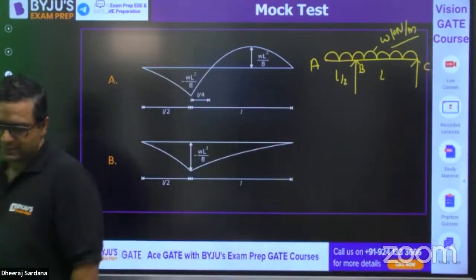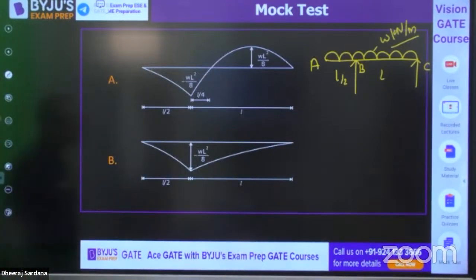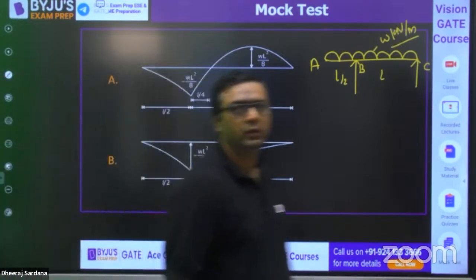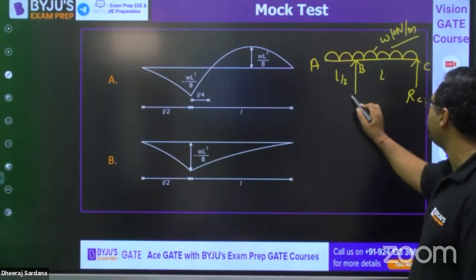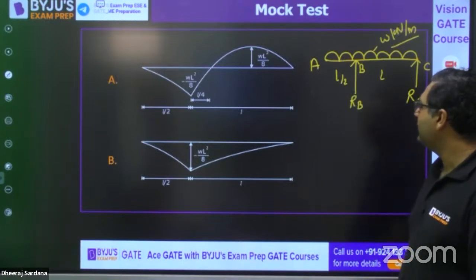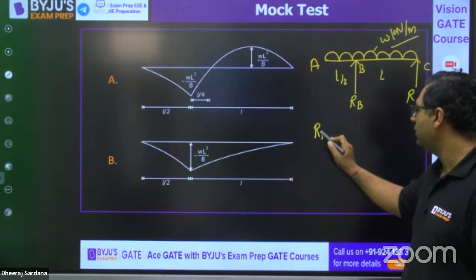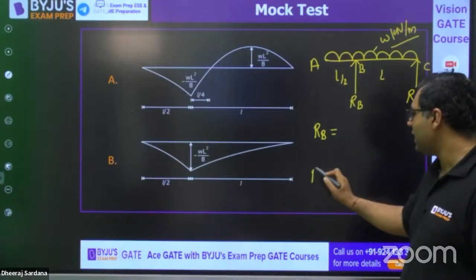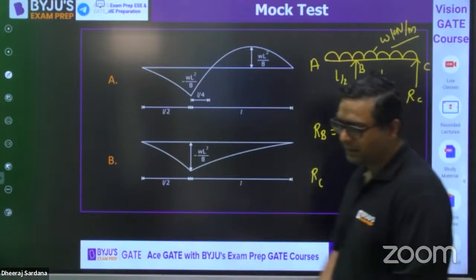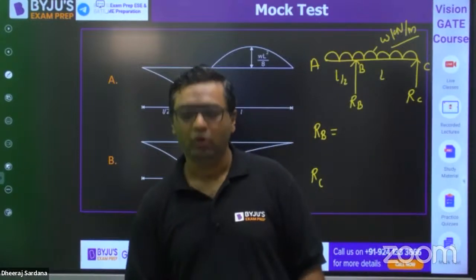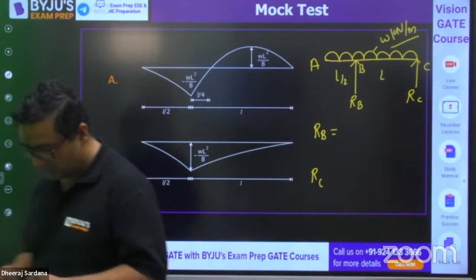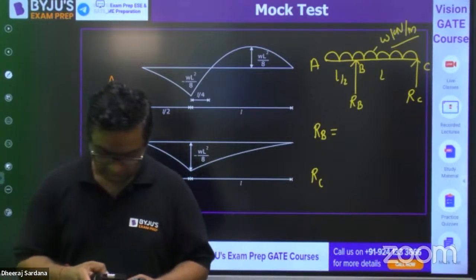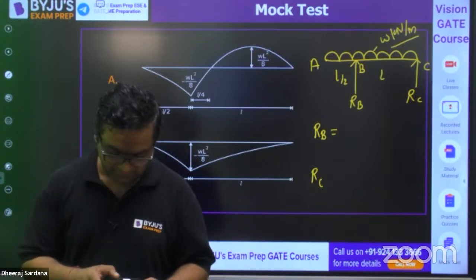Try to solve it, guys. You can get an idea once you get the support reactions RC and RB. Once you find RB and RC, you will get a better idea. Try to solve it, guys.